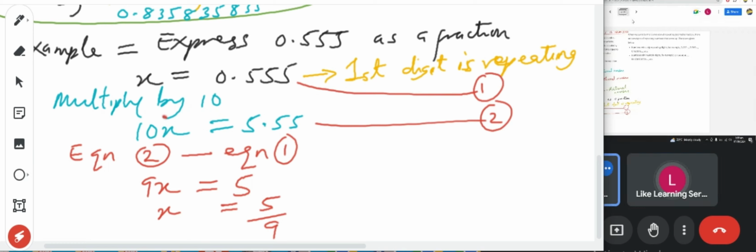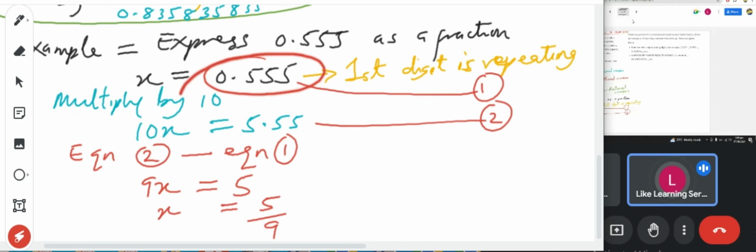So after we multiply each thing by 10, this times 10 gives 10x, and this times 10 gives 5.55. Then you subtract: you do equation 2 minus equation 1, as is shown. 10x minus x will give you 9x, and 5.55 minus 0.55 will give you 5.